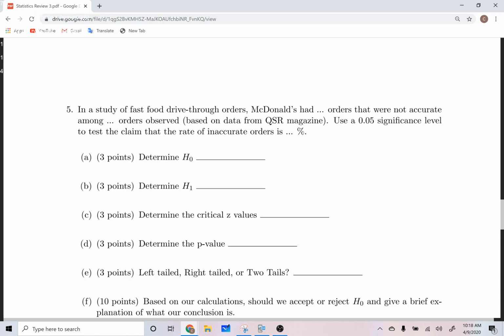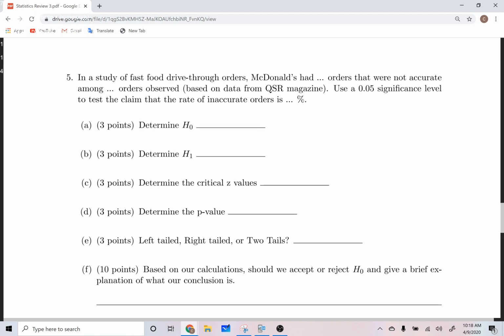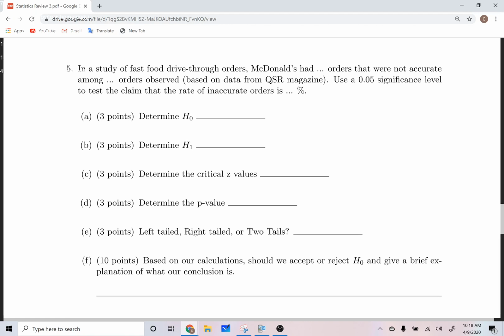I don't know my capabilities with the test, but determine the Z critical values. I might get rid of that, only because we don't use those. I probably will get rid of this part. Determine the p-value will stay.